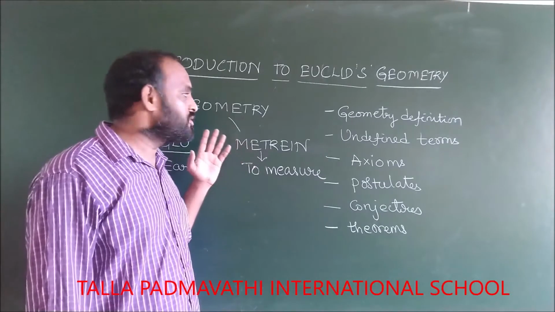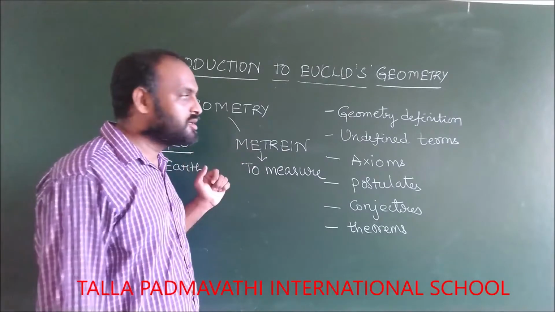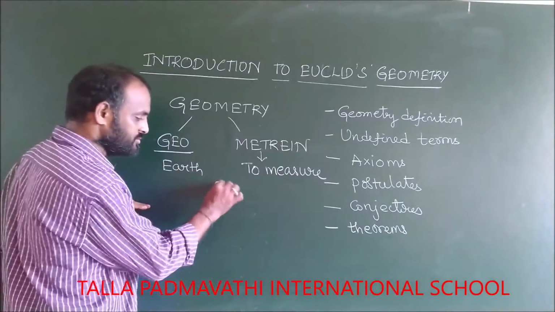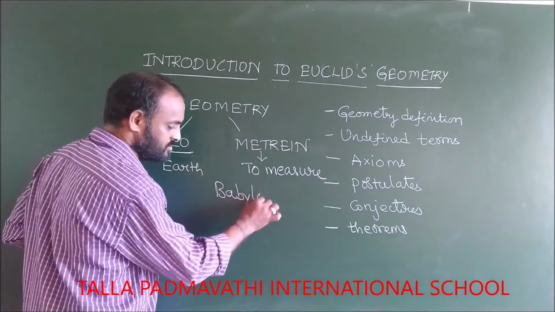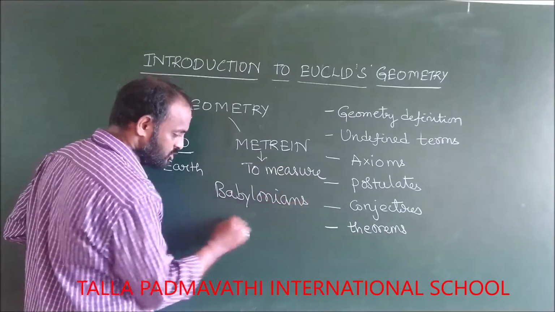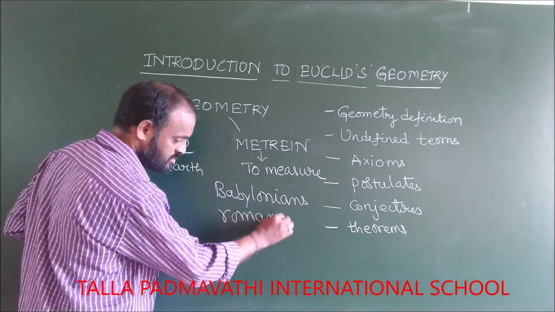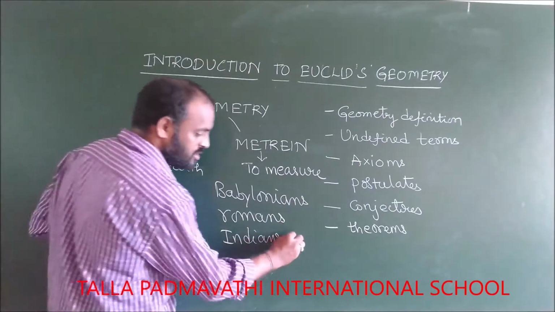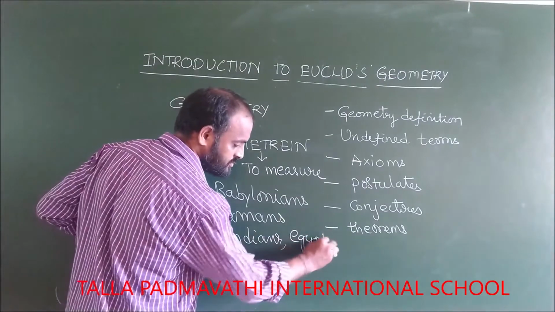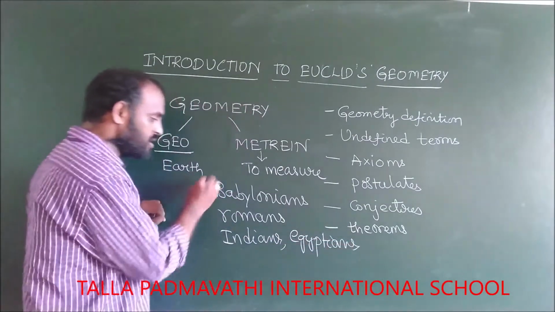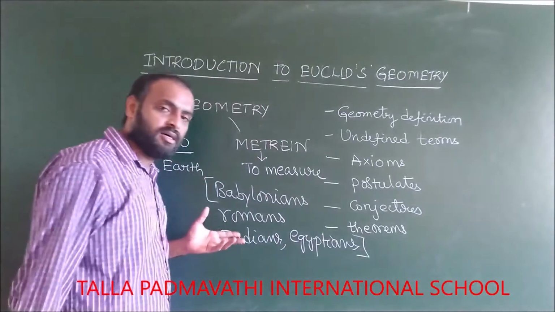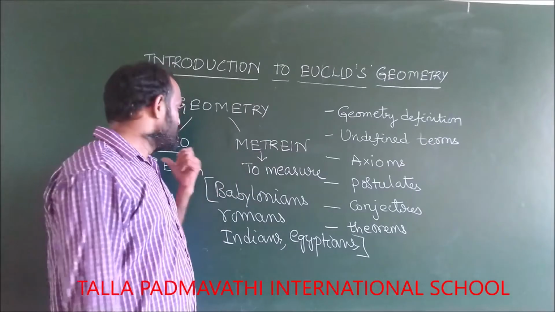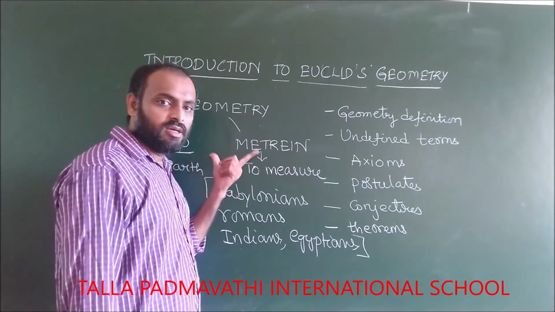That's why they have used these geometrical calculations, and these were developed by the Babylonians, Romans, Indians, Egyptians. All these used these geometrical calculations to redraw the boundaries of the fields.